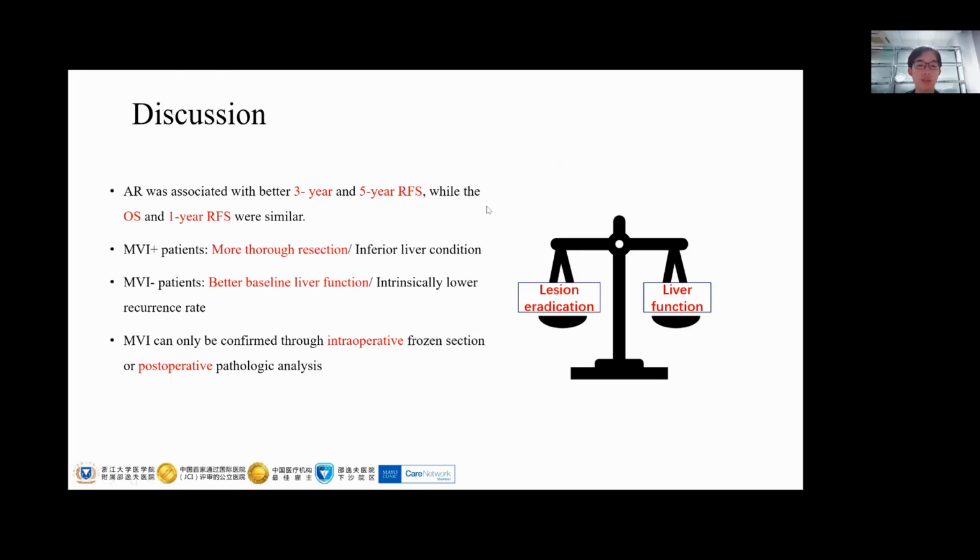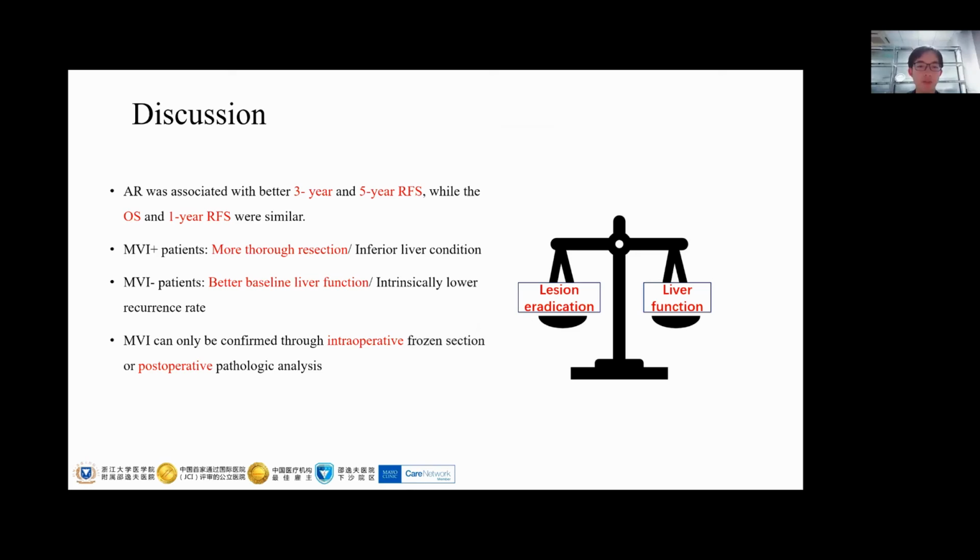Generally, AR is considered a radical procedure and may result in insufficient liver function and even patient's death. This may explain why AR failed to gain a better overall survival. In patients with MVI, the results suggested that AR can achieve better RFS, while the OS remained the same. This is acceptable because AR resected the whole segment with MVI, thus blocking the spread of existent invasion more efficiently.